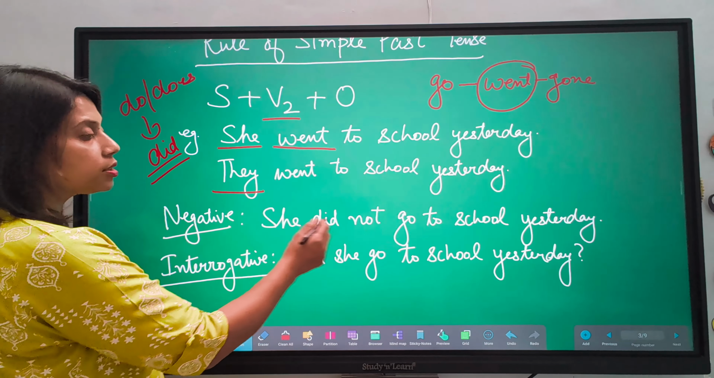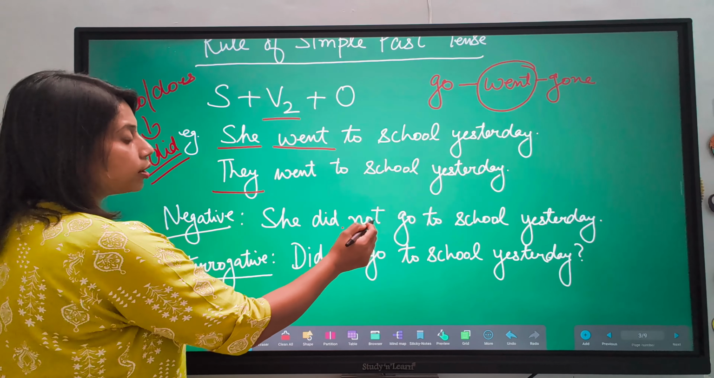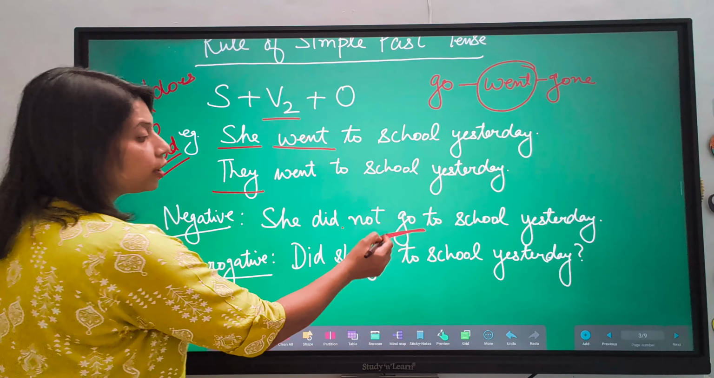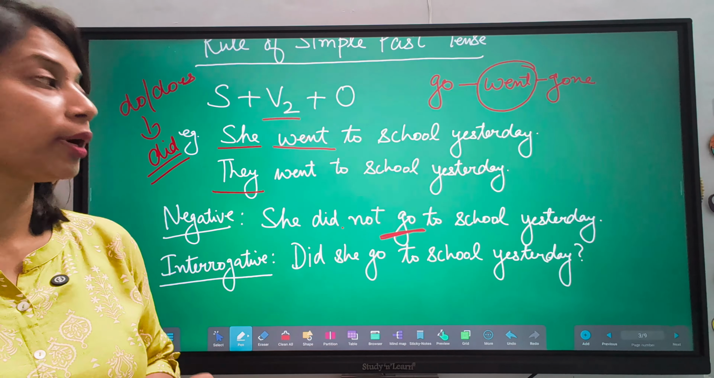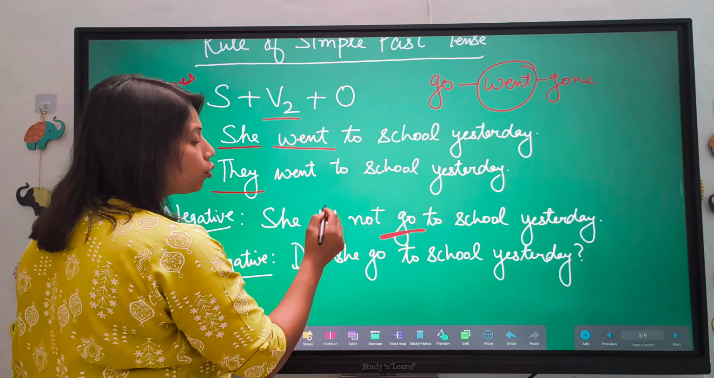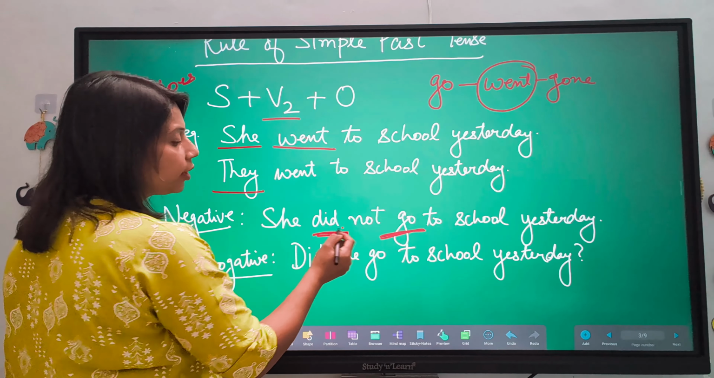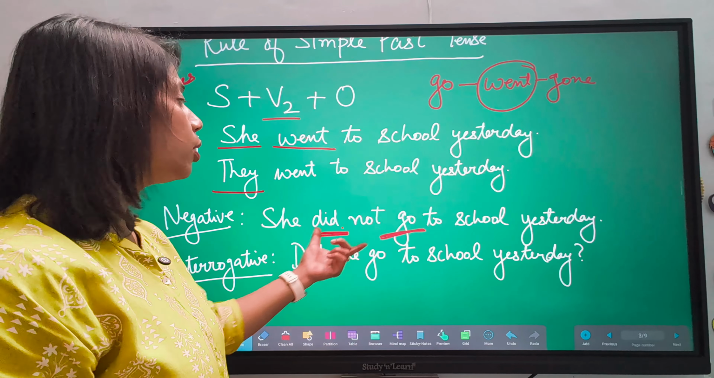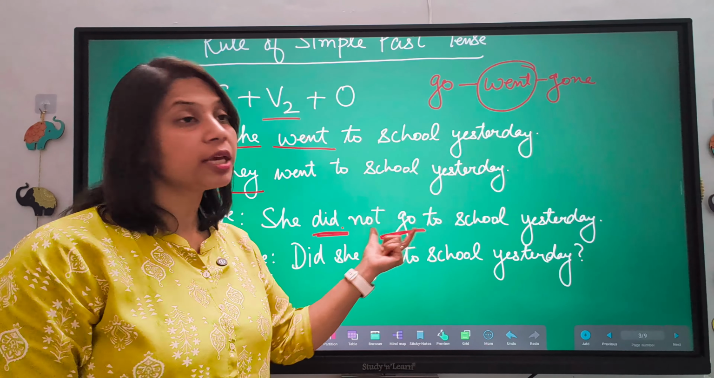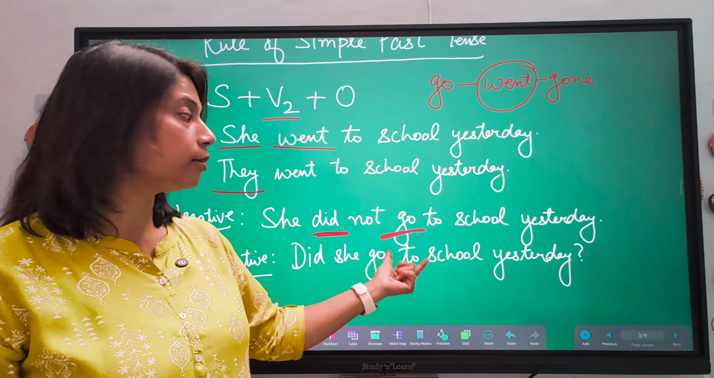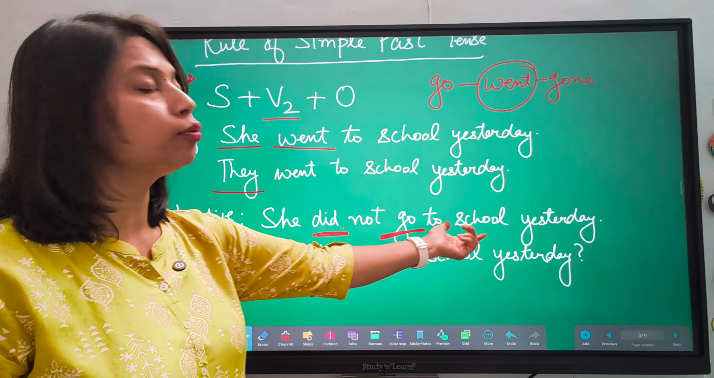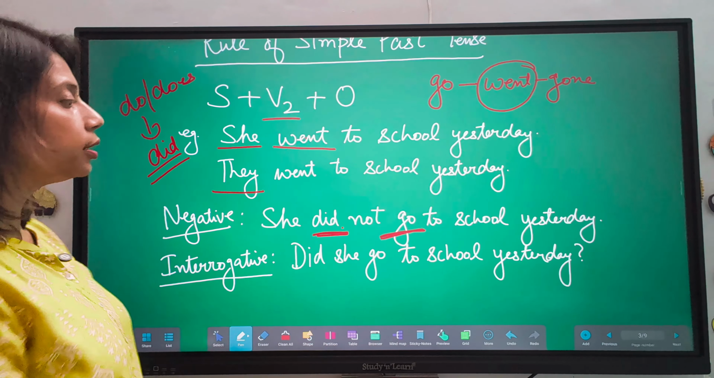So how will you change this into negative? She did not. Now you have to change went into go. It's a very important thing to keep in mind that you had used the second form, but we have changed do into did here. We have already changed do into did, so we will not change verbs twice. So we have to use the base form of verb, the first form of verb, here. So you will say she did not go to school yesterday. So you will write in this way.